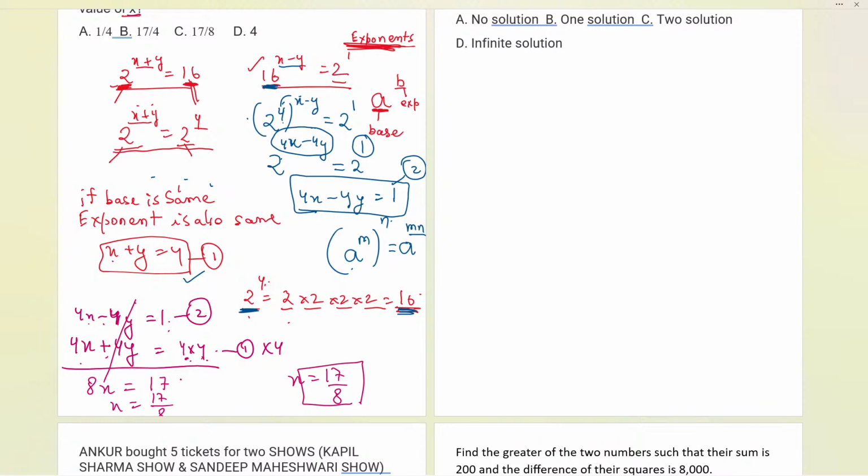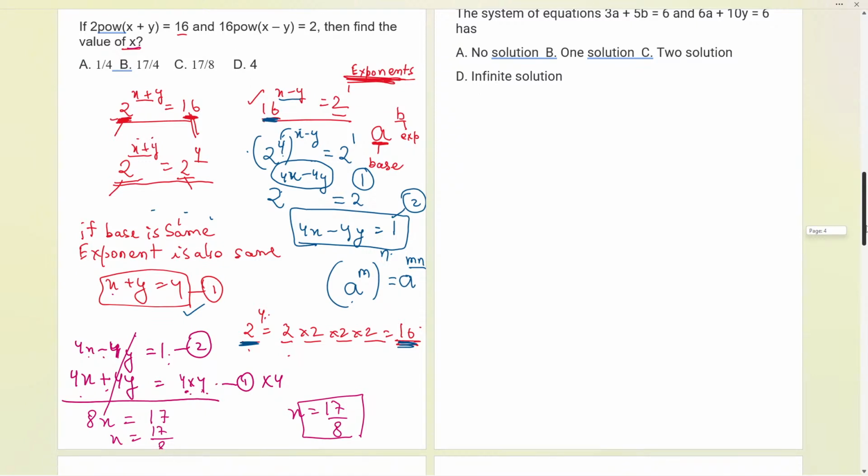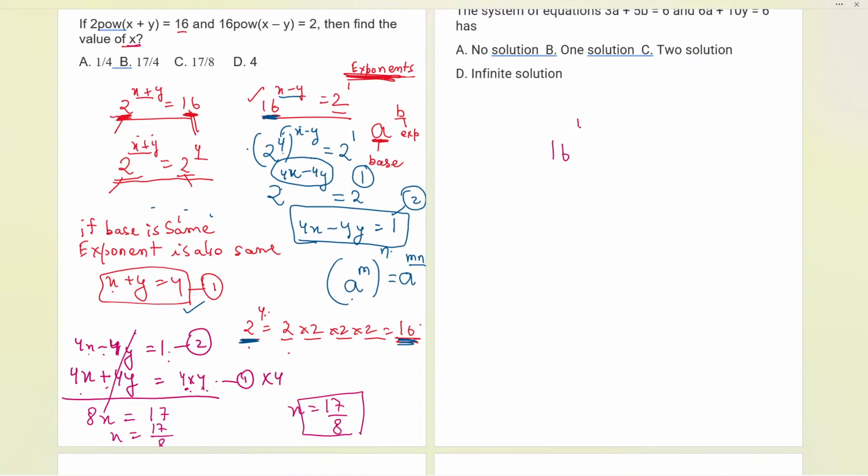Fine. Now, Tushar is saying that 16 raised to the power 1 by 4 will not be 2. Let me tell you. Here what you can do is convert this 16 as 2 raised to the power of 4, and again raised to the power of 1 by 4.